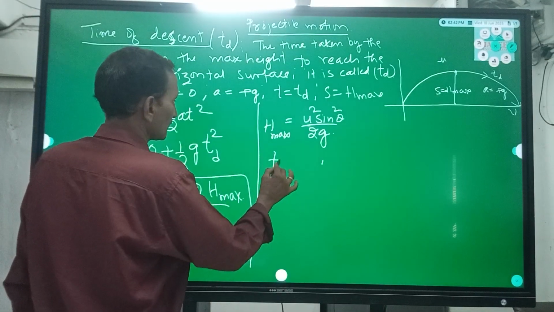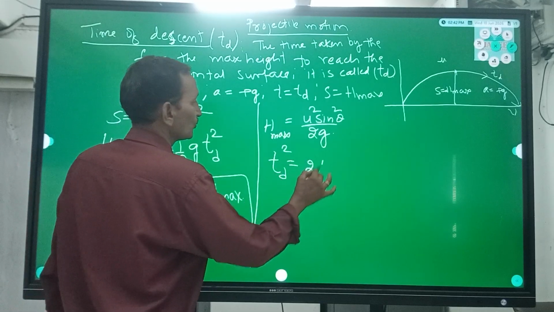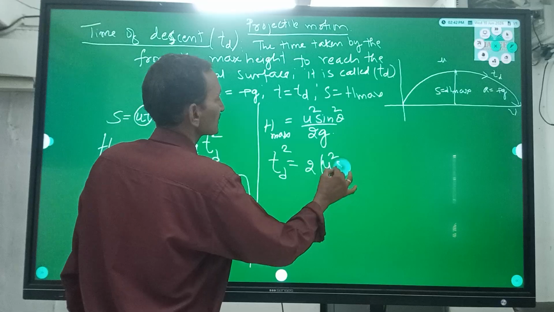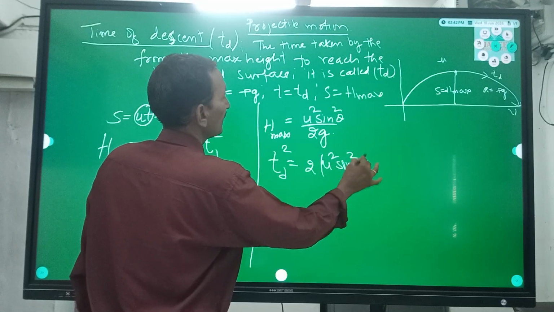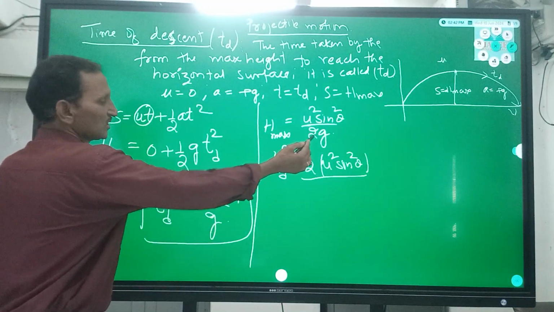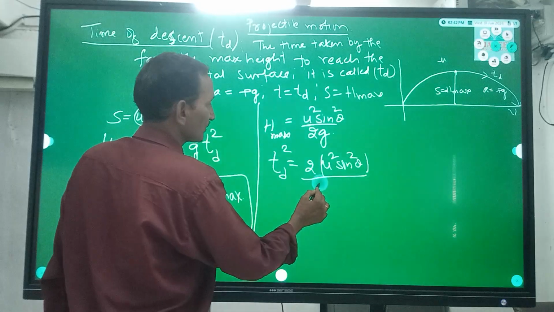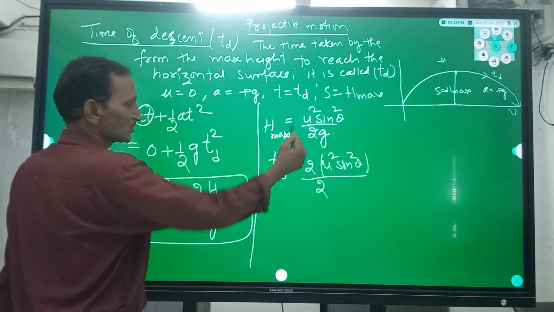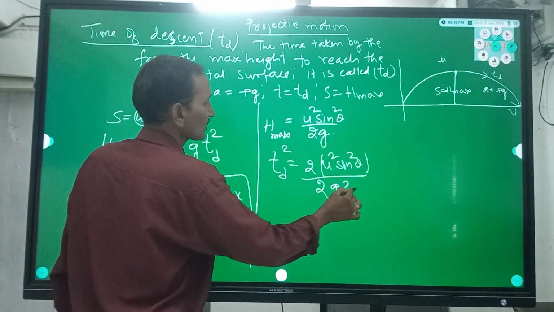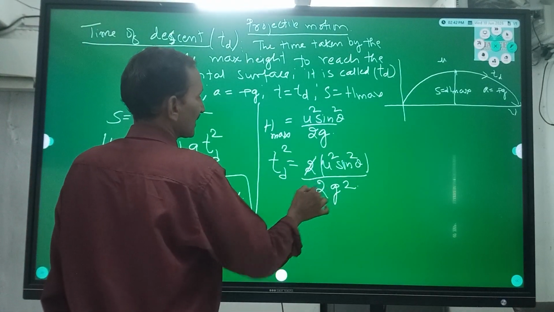So td square is equal to 2 into u square sin square theta by g into 2g, which is 2g into g, that is 2g square. Now the common terms get cancelled.